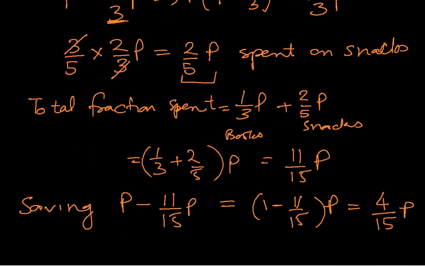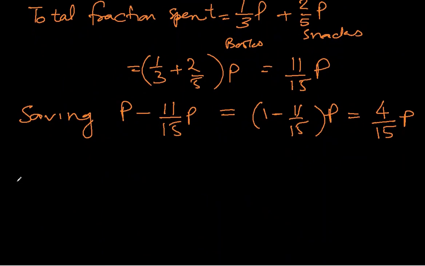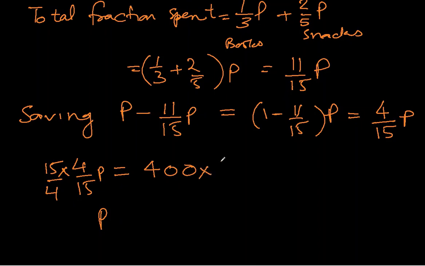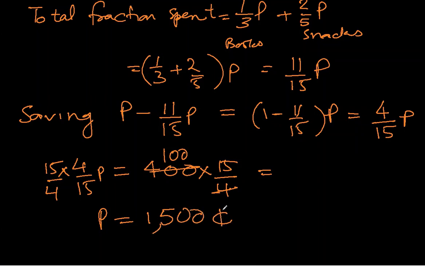So this 4 over 15 of P is equal to 400 cedis. So P will be: we multiply by 15 to get rid of 15, divide by 4 to get rid of 4. The same we have to do on the other side also. So it is 1500 cedis, was the amount P.